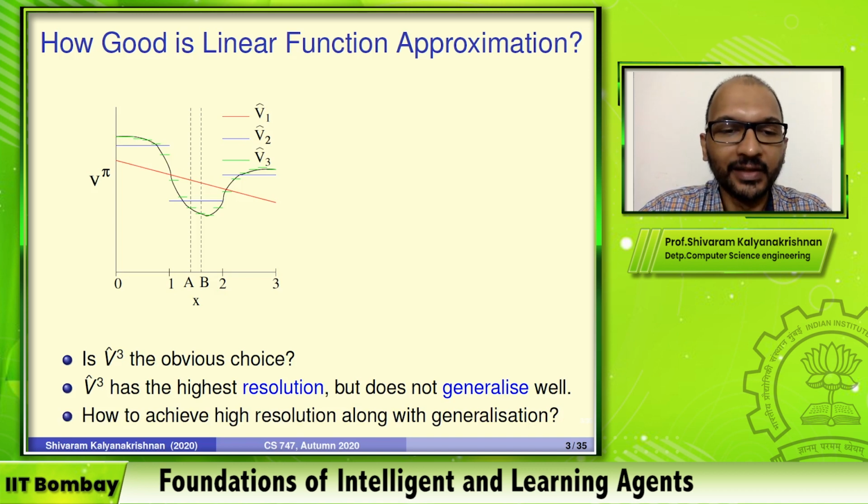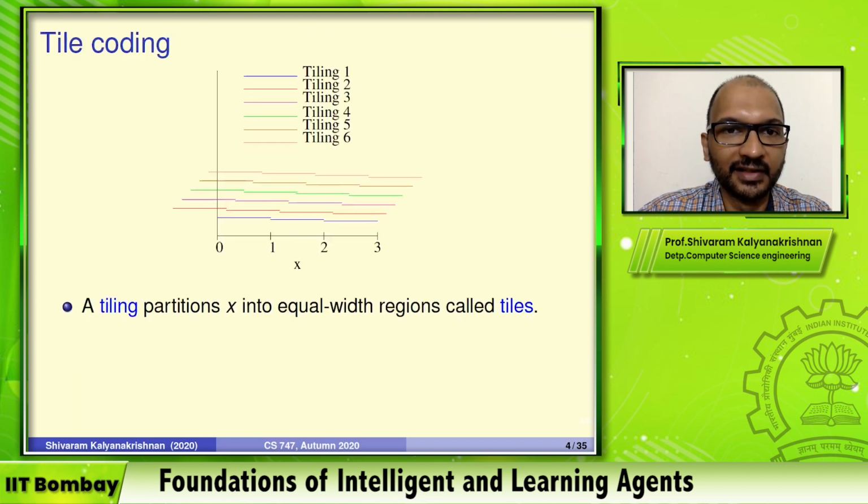Can we do that? Can we have a linear function approximation scheme that allows us to discriminate points which are fairly close together, but at the same time, when you make an update, it has a wider region that gets affected? Does it generalize well? So the answer to that is tile coding. Okay, tile coding is a very simple, natural approach for making sure that you can have a good handle on both how much you can resolve and how much you generalize.